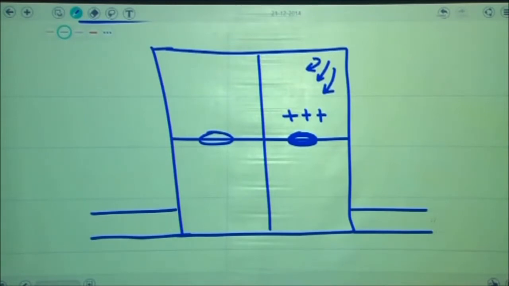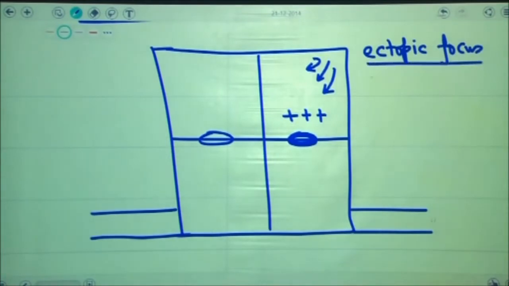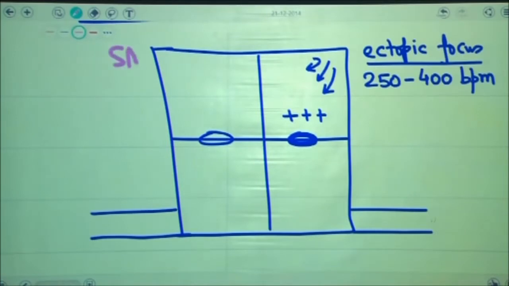This results in stretching of the wall of the left atria, which can result in development of abnormal currents, referred to as the ectopic focus. The firing rate of this ectopic focus can oscillate anywhere between 250 to 400 beats per minute. It can be higher also, but the abnormal focus will be firing at a much higher rate. Contrast this with the SA node, which fires at a maximum of only 60 to 80 beats per minute.